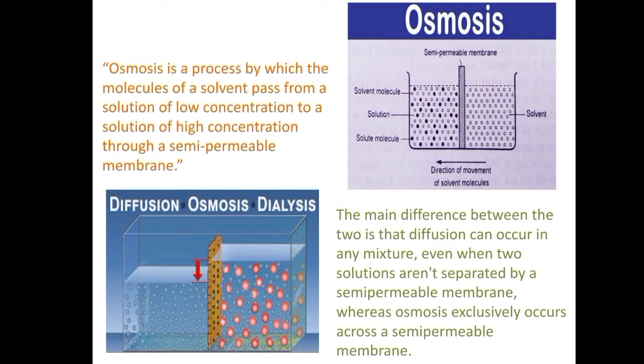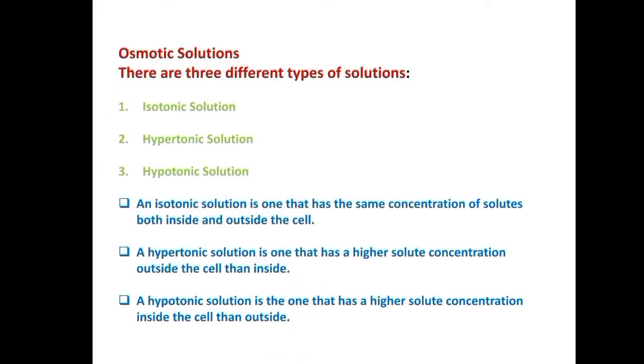In osmosis, a semi-permeable membrane is necessary to move the molecules from higher concentration to lower concentration. In diffusion, there is no requirement of a semi-permeable membrane, but the molecules still move from higher concentration to lower concentration.